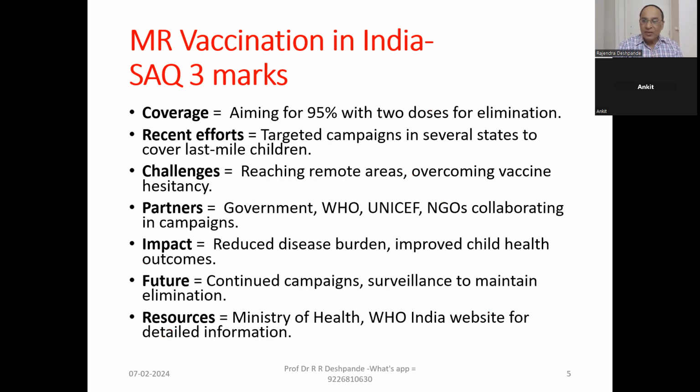Now, MR vaccine coverage. These are the different points. Accordingly, you can write as a SAQ. Aiming for 95% with 2 doses for elimination of the diseases. Recent efforts: targeted campaigns in several states to cover last mile children, in remote areas where the people are living near the mountains and the forest, Adivasi. So all the campaigns, camps are done by the government in the remote places. That is most important.